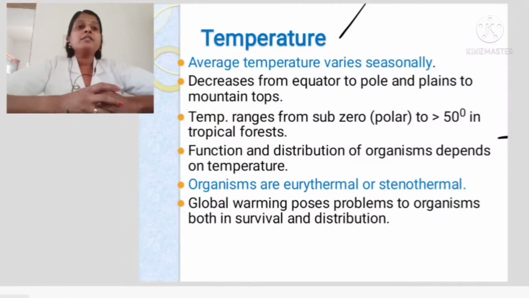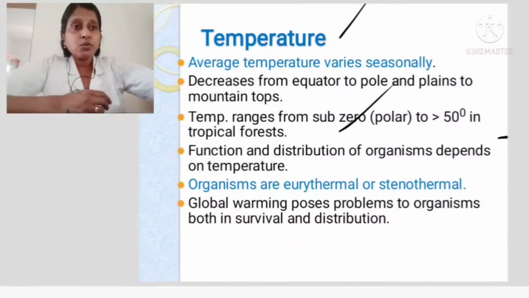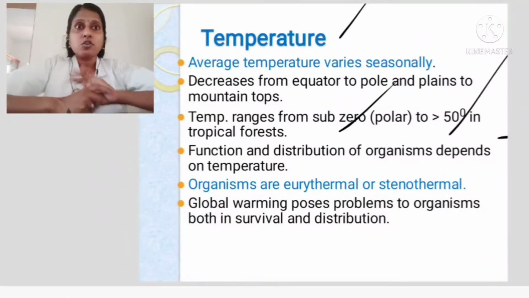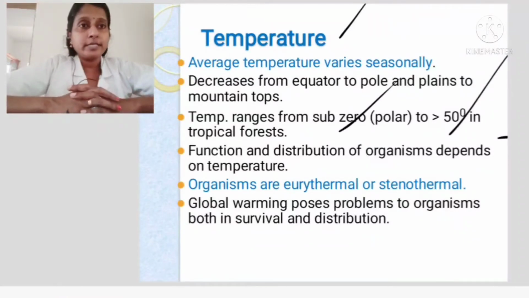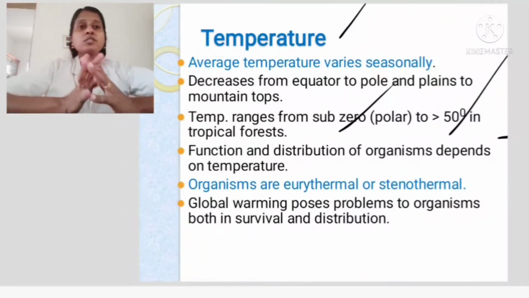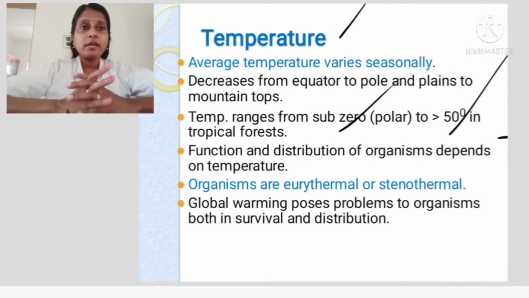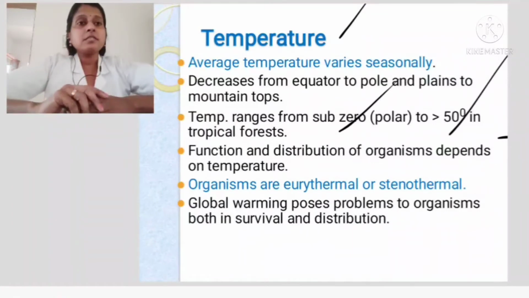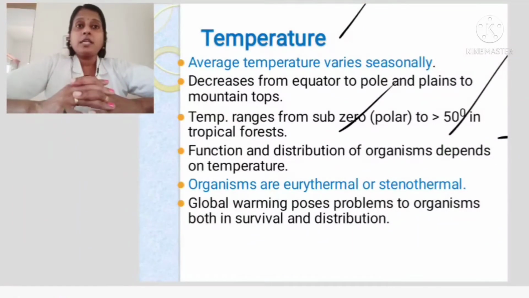Temperature ranges from sub-zero to about 50 degrees Celsius. In tropical forests and all, it can go up to 50 degrees Celsius. Room temperature we know is 37 degrees, so imagine how hot 50 is, isn't it? Below 0 degrees Celsius also it can go in polar regions, glaciers, where it's minus, isn't it? So the functions and distribution of organisms especially depend on temperature.